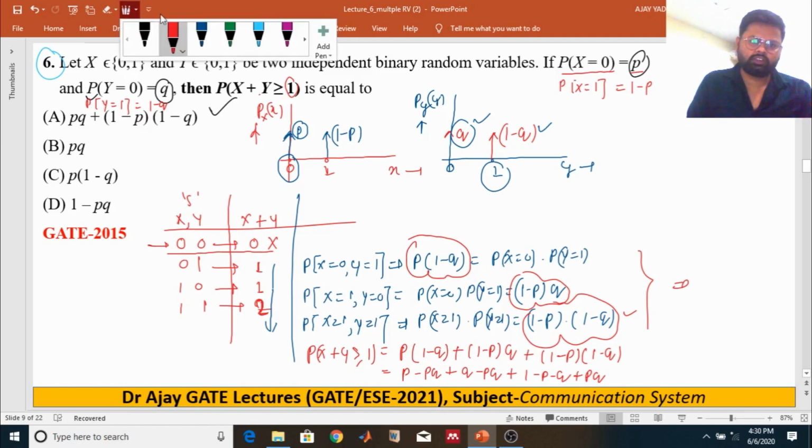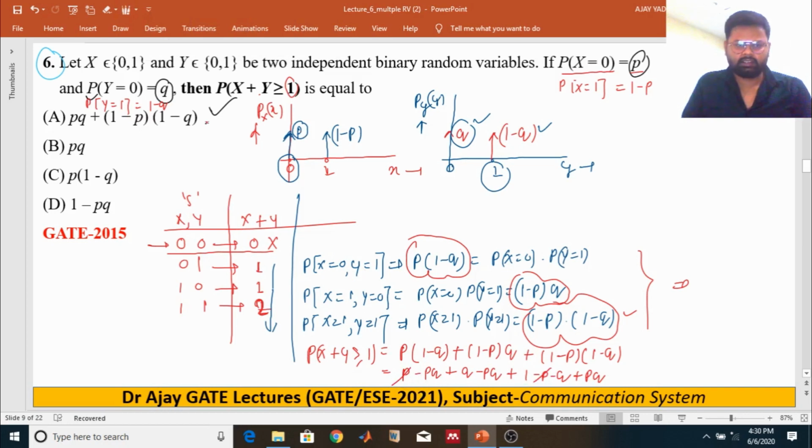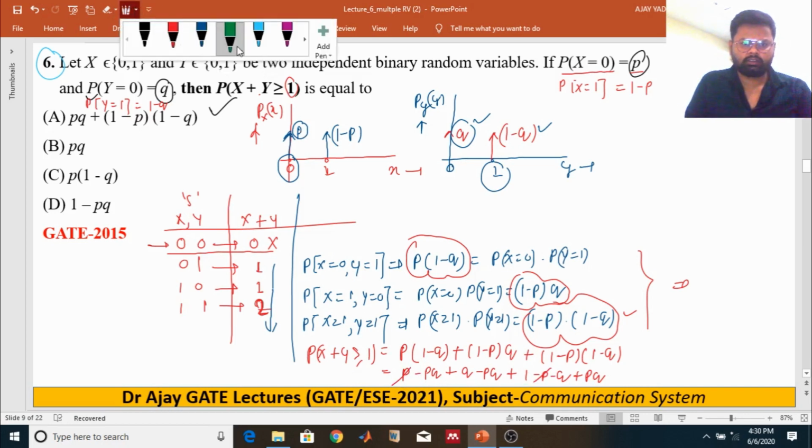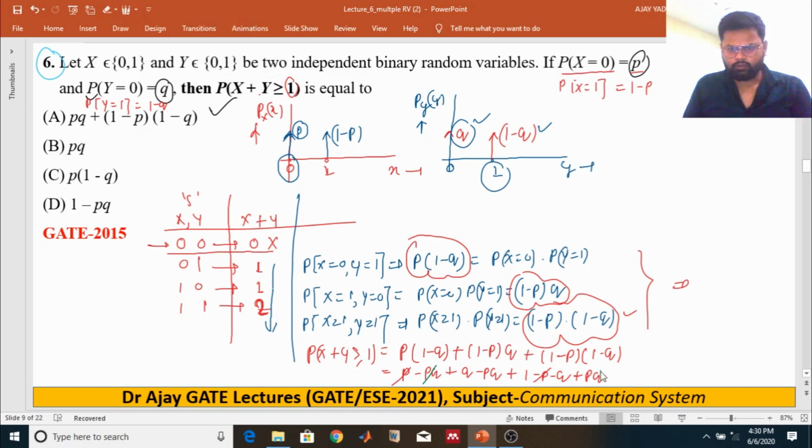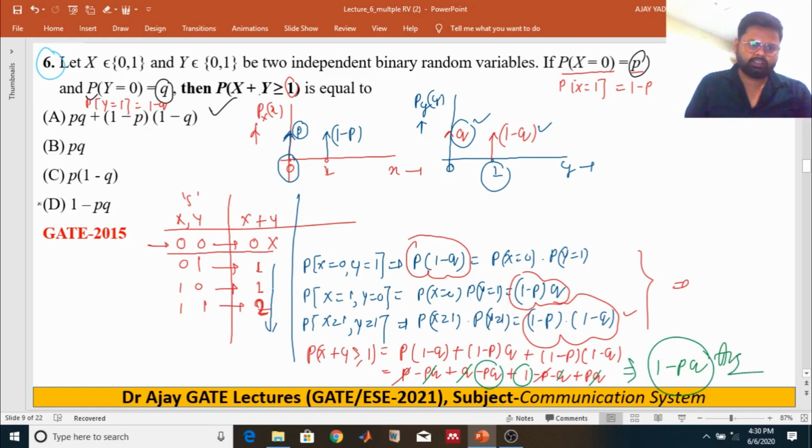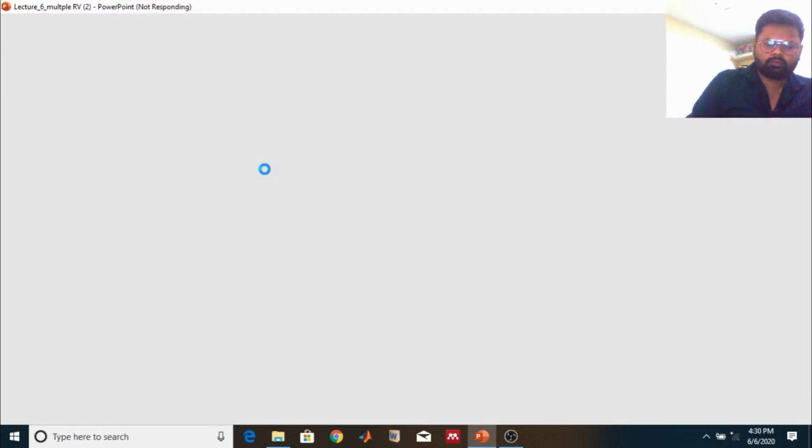What will happen? Then after that, minus p will cancel, and pq will also cancel, q also cancels. You will get 1 minus pq. So your answer is 1 minus pq, right? So the answer will be the D part: 1 minus pq. I hope you all understand these problems, right? Now let's move to the next problem.